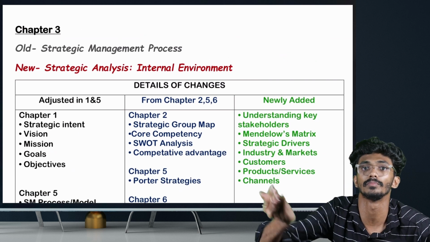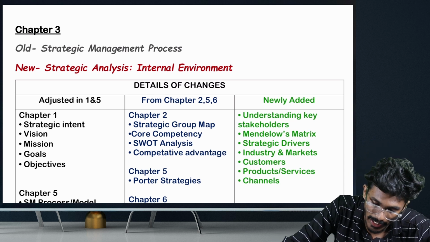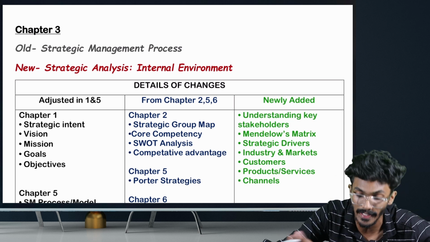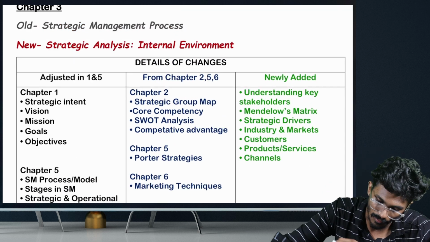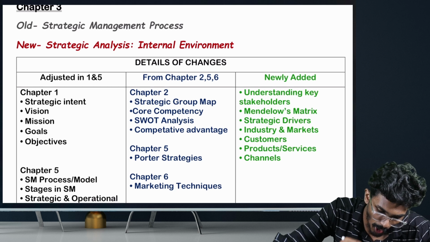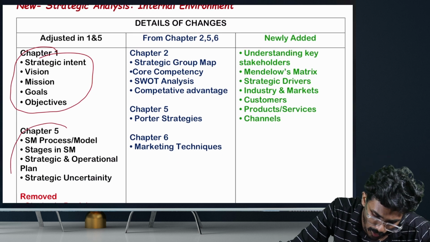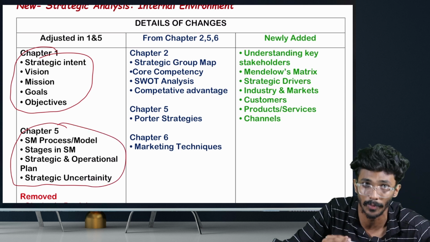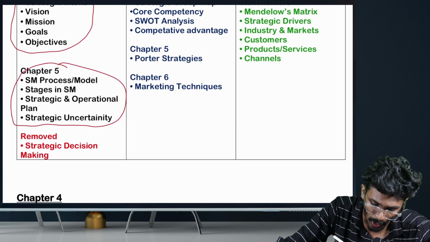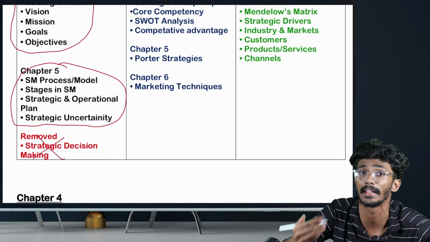Coming to chapter number 3. In old syllabus, the chapter name was Strategic Management Process. Under new scheme, it has been changed to Strategic Analysis and Internal Environment. As we have already said, from old syllabus chapter 3, certain topics were moved to chapter 1. And also another set of topics is moved to chapter number 5. You can see the topics here. I will be sharing the PDF in the group. The only topic they removed from this chapter is strategic decision making. You don't have to study that topic again.